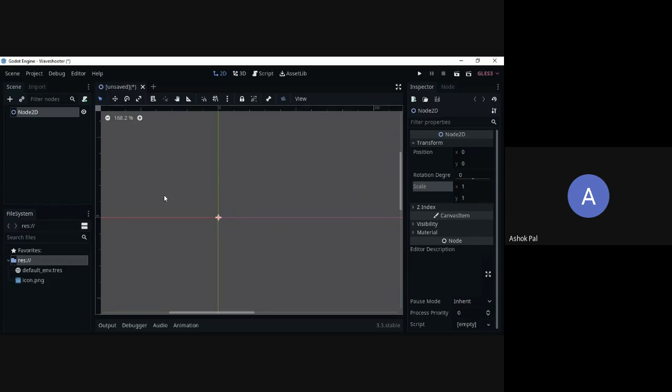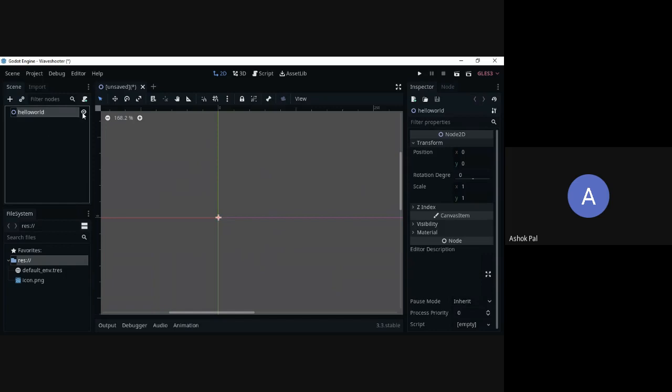So well, let's start with the hello world project. Very basic. The scene currently is unsaved. It will tell that this scene is not saved. So let's save the scene first. If you want, you can change the name here too. Just double click on the node and it will let you change its name. So I will just write hello world. This is just a hello world project. We are not putting any other nodes here, just a hello world.